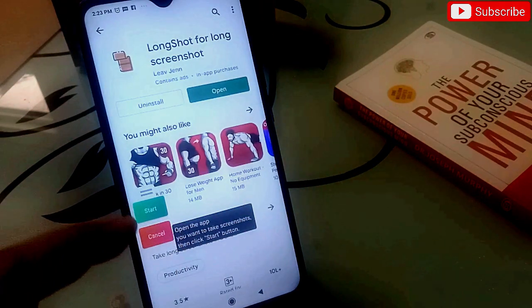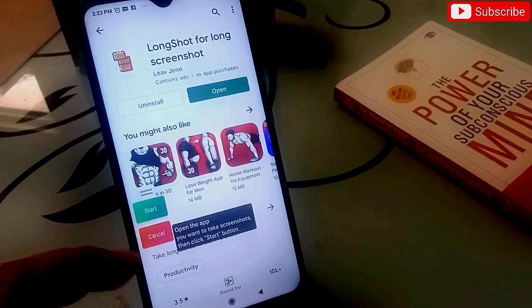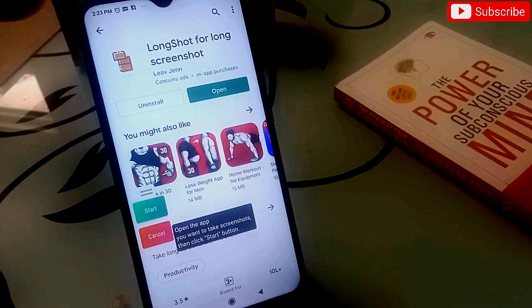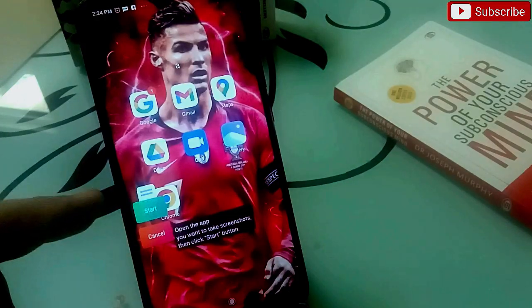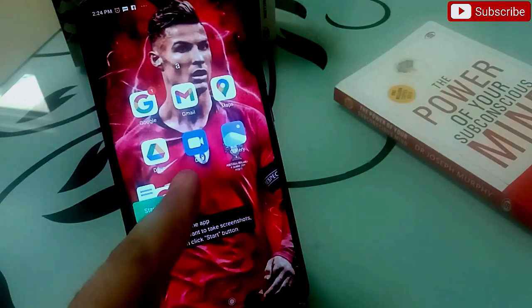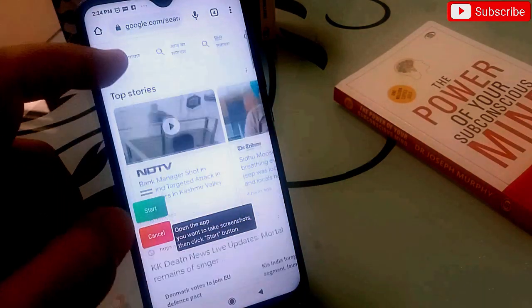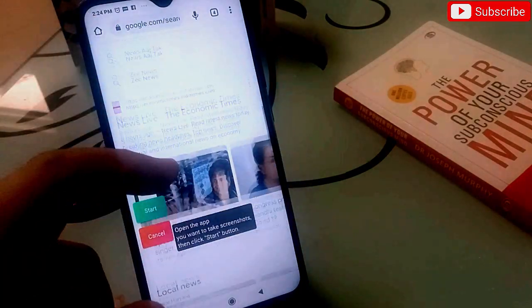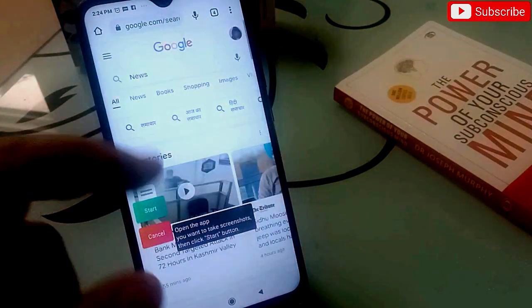Now you will be getting two options here, that's start and cancel. Whenever you click on this start, it will start taking the screenshot of a long page. Let me show you. Now let's suppose I go to Google Chrome and this is the big page, a long page here. You can see this one, and I want to take the screenshot of this one.